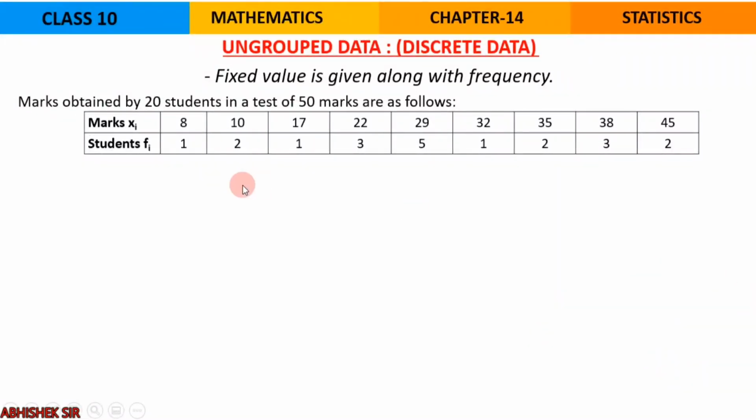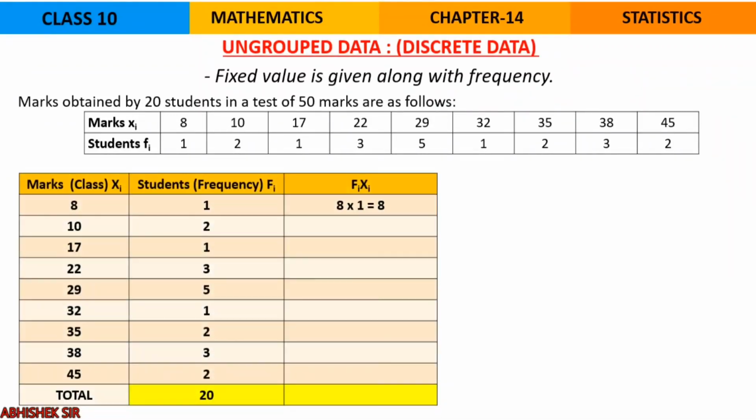So we have prepared a table. You see, out of 50 marks, there are a few common marks that students have got: 8, 10, 17, 22, 29, 32, 35, 38, 45. The frequencies are given. The number of students who got 8 marks is only 1, while the number of students who got 10 marks is 2. That means 2 students have got 10 out of 50. Likewise, the table is prepared. So how do we find the mean in this case? You see, it is ungrouped data.